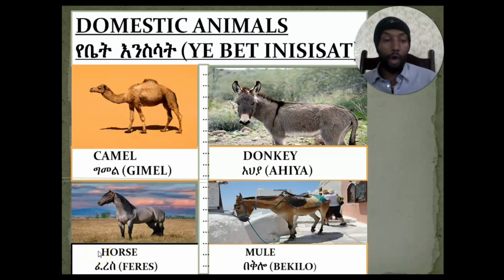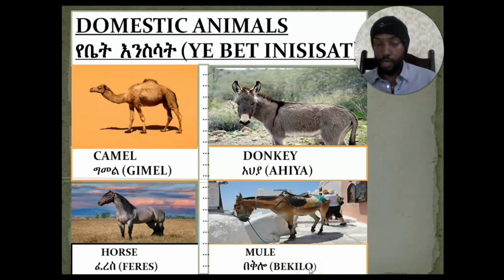The other member of a domestic animal is called what? Horse. And horse in Amharic language is called what? Faras. Faras means horse. The other member of a domestic animal is called what? Mule. And mule in Amharic language is called what? Baklo. Baklo means mule.